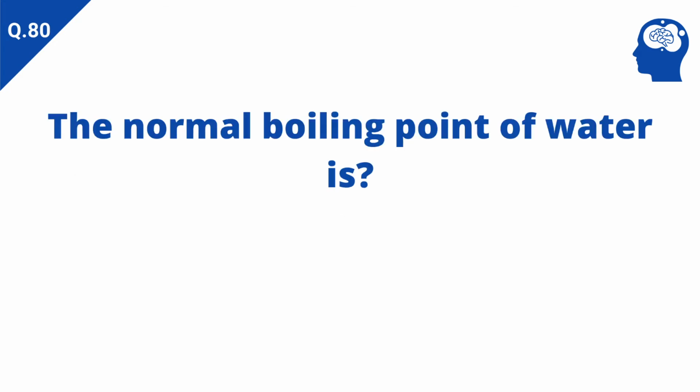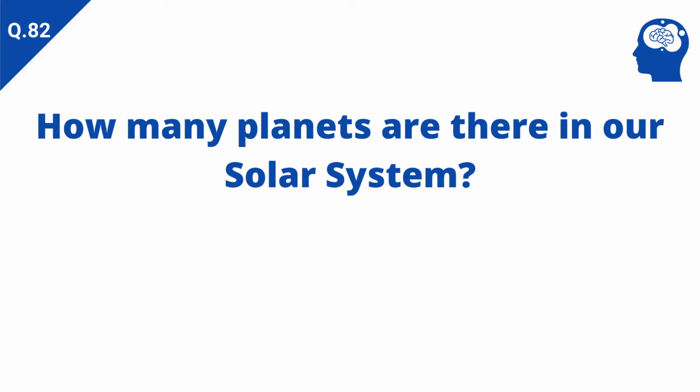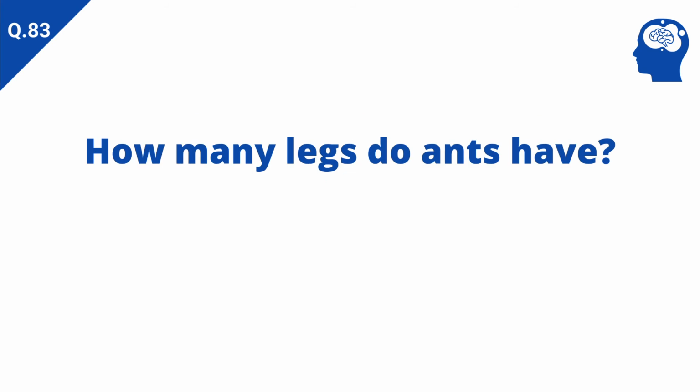The normal boiling point of water is. Answer: 100 degrees. Who was the first person to set foot on moon? Answer: Neil Armstrong. How many planets are there in our solar system? Answer: 8. How many legs do ants have? Answer: 6.